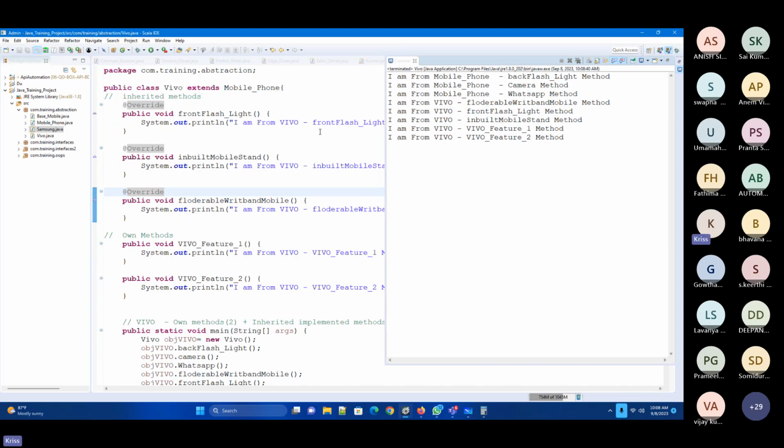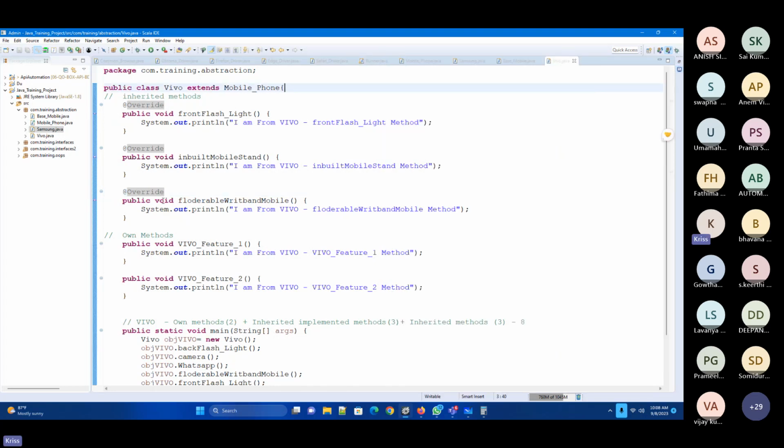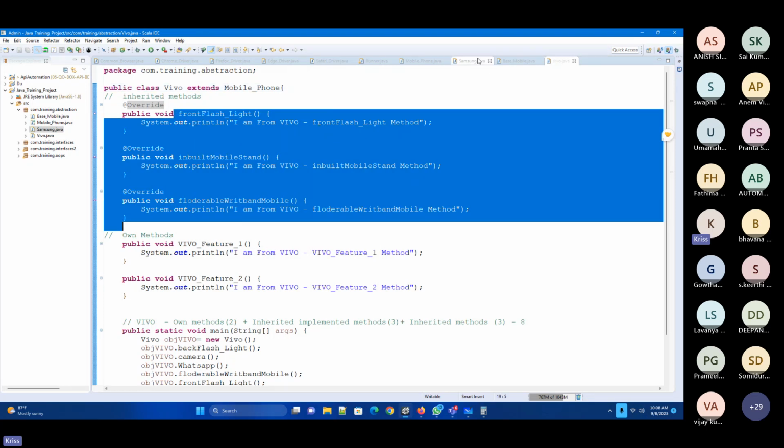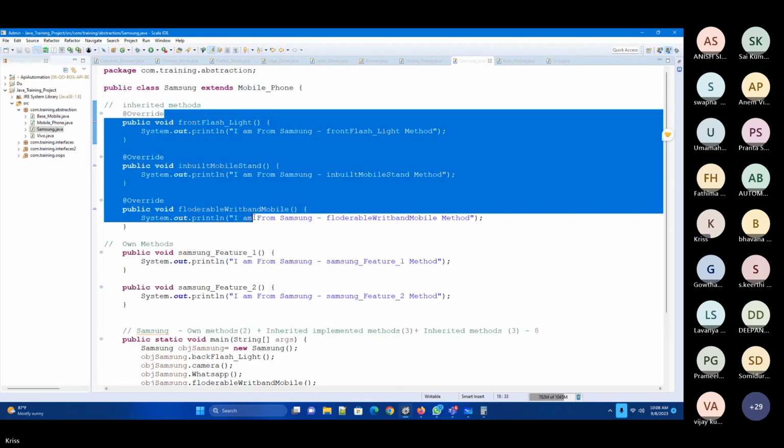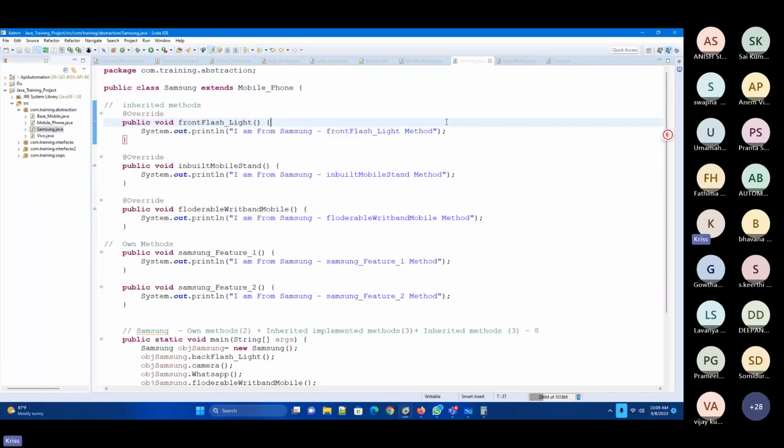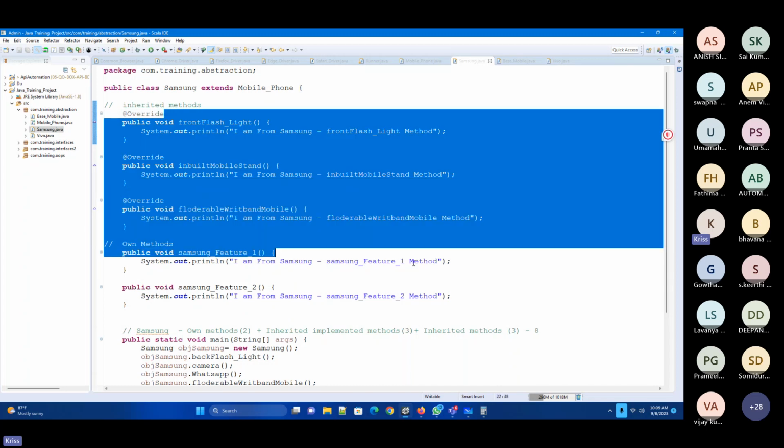So this is how, now for example, my implementation for Vivo is different. My implementation for the Samsung, it is different from the abstract classes. So now we have seen previously the interface implementations. Now this is abstract class implementations, abstract class methods implementation. This is how we'll be trying to do on this.